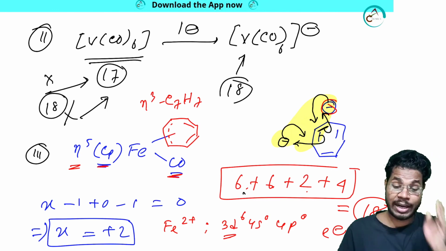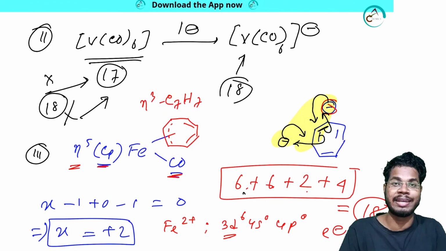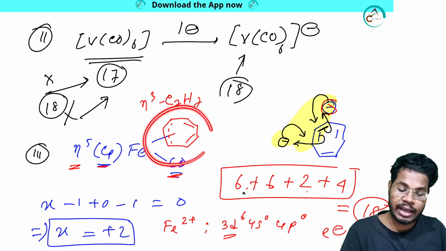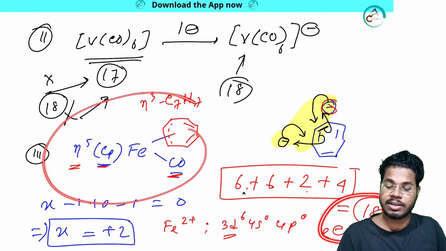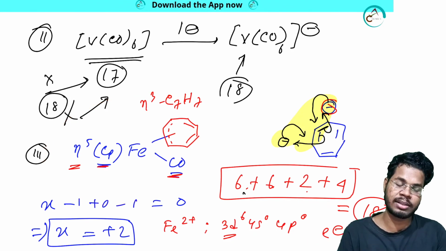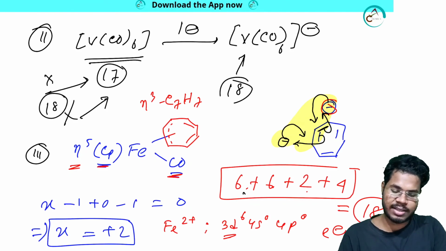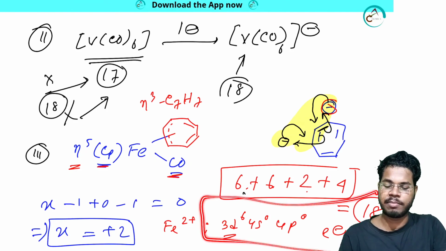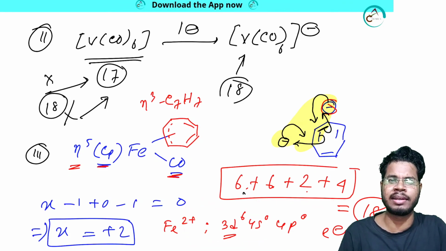So that's how we can get how many electrons it will donate and how the hapticity will work. In this case eta 3, or eta 4, eta 8, eta 7, whatever, I can get from the 18 electron rule, because with the 18 electron rule every system wants to get 18 electrons, or get the number from EAN, that is stable. But that doesn't mean that every system follows, or tries to follow, the 18 electron rule.